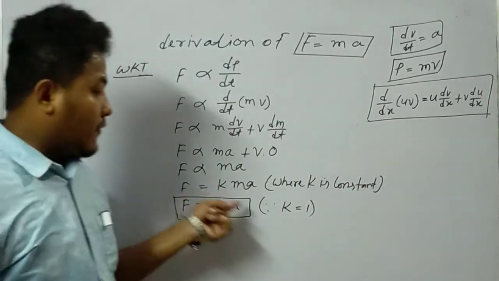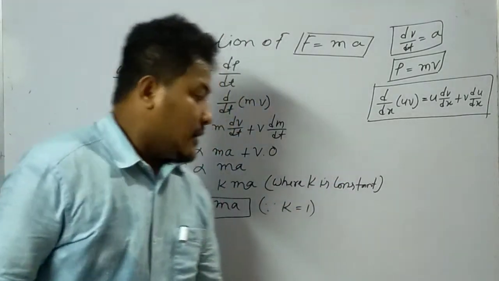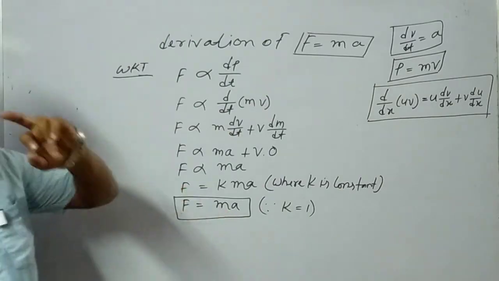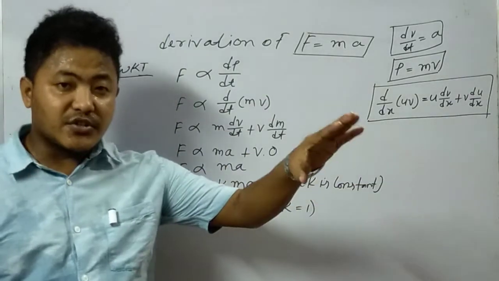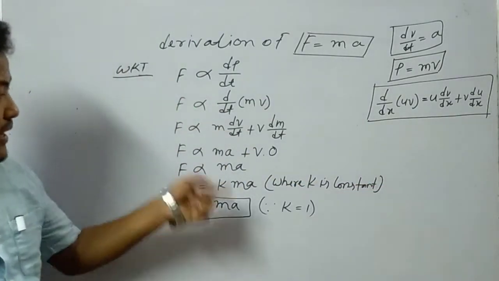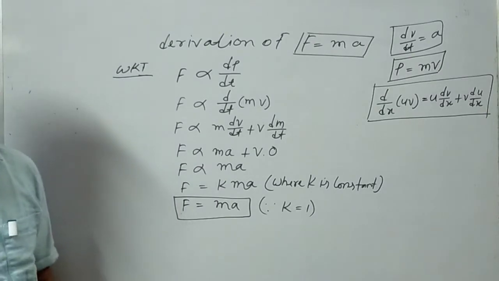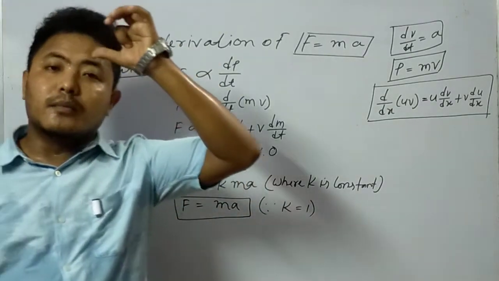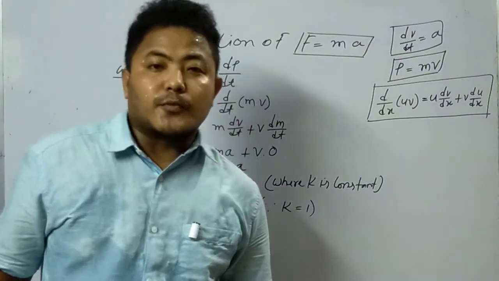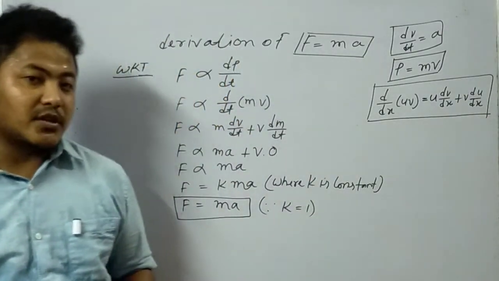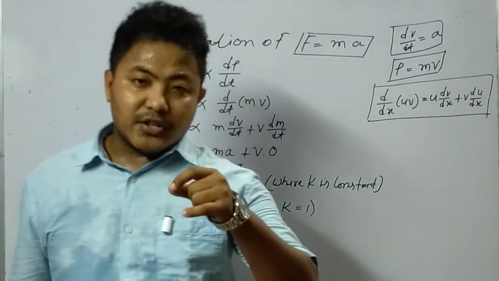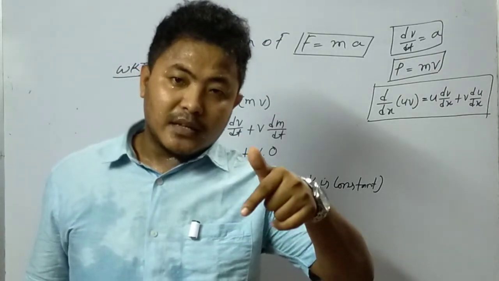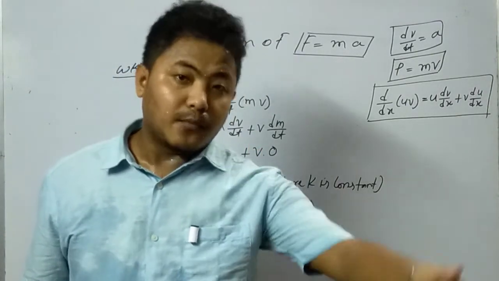This is the derivation of Newton's second law. Very simple thing: the rate of change of momentum is directly proportional to the applied external force, and its direction will be the same in which the force acts.